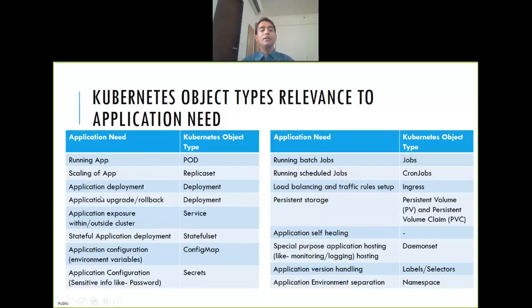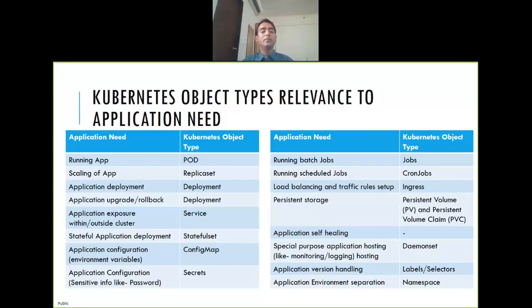Now, for running an application, let's say you are running one two-tier application. You will have some environment variables, because you might have a different database for different environments. Where do you keep those variables? You can put them inside the pod, but then you have to create three different pods. Or you can put them inside the images, but then you have to keep three different images, one for development, one for maybe pre-prod, one for prod. That doesn't make sense. So better to keep those variables outside.